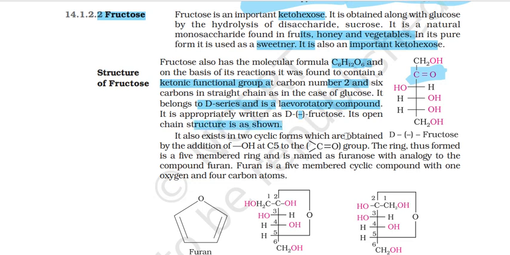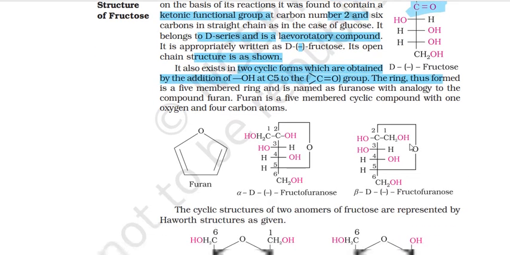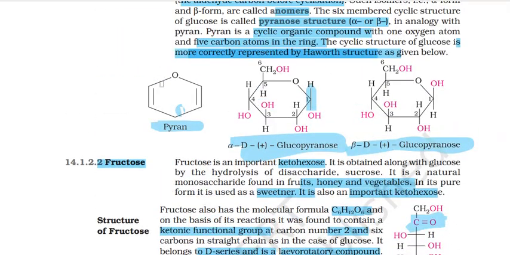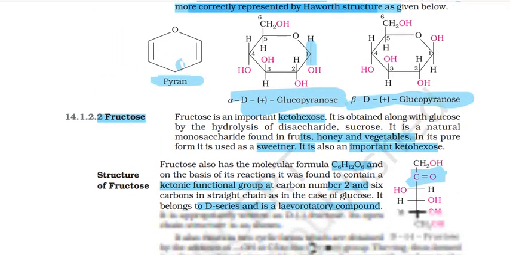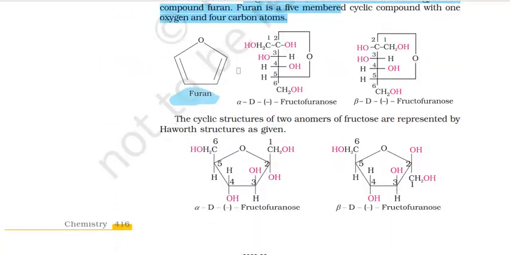It also exists in two cyclic forms which are obtained by the addition of OH at C5 to the carbonyl group. The ring thus formed is a 5-membered ring and is named as furanose. अब furan ring क्या होता है with analogy to the compound furan? Furan is again a 5-membered ring with 1 oxygen and 4 carbon atoms. ठीक है, pyran ring was something else. यहाँ पे 5 कार्बन और एक ऑक्सीजन था, यहाँ पे 4 कार्बन और एक ऑक्सीजन है हमारे पास. This is the furan ring. तो furanose बोलते हैं कीटोस शुगर को.